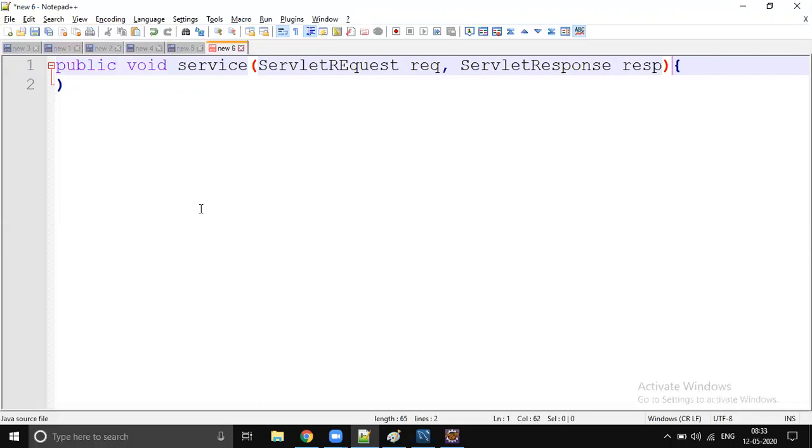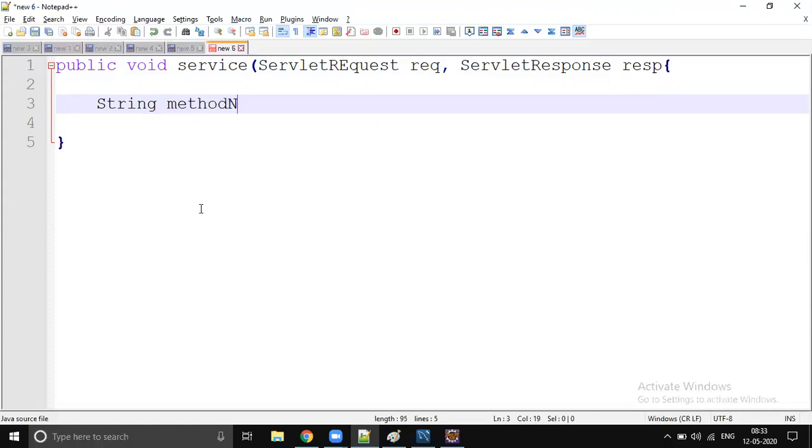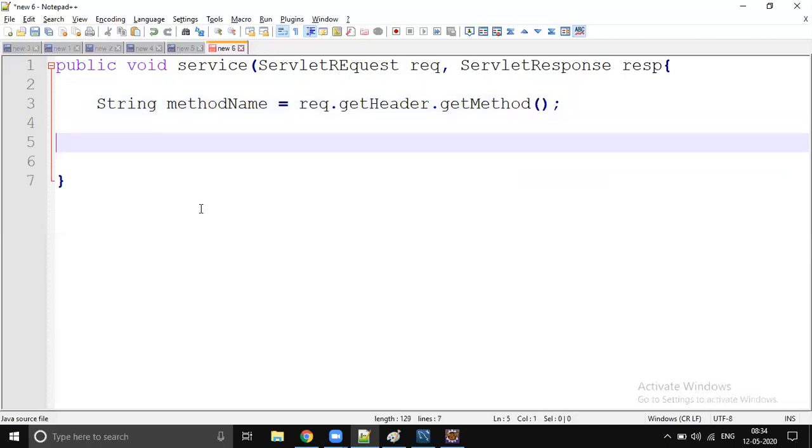Inside this you're going to get the method, the type of method which is coming from the client, right? So method name equals request dot getMethod, something like that.